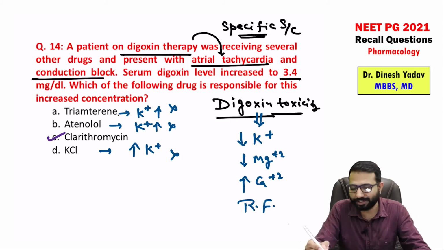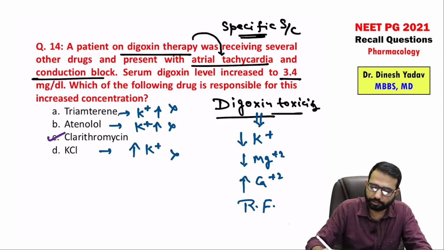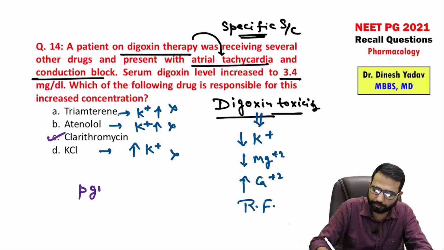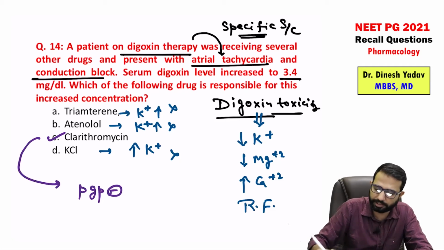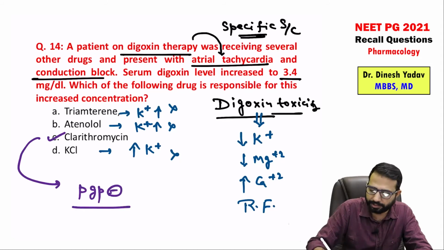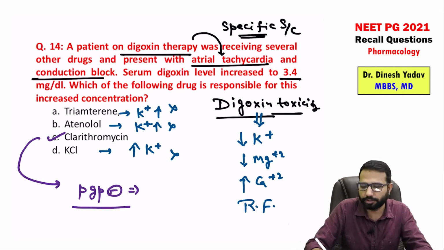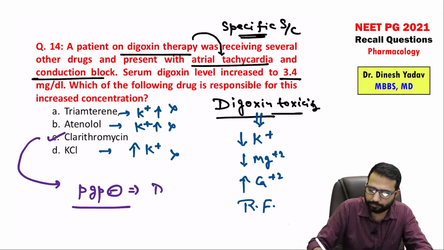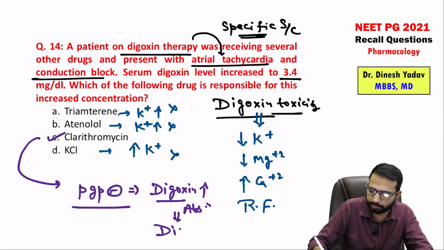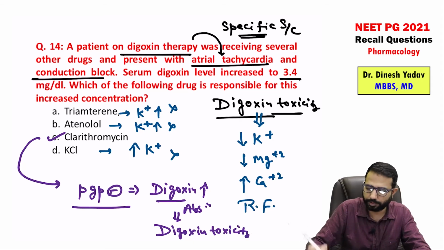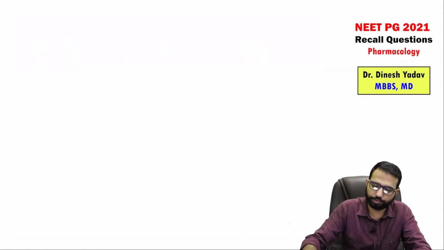But if you want to know why clarithromycin causes the digoxin toxicity, guys, clarithromycin is a P-glycoprotein inhibitor. By inhibiting P-glycoprotein, it is inhibiting the digoxin efflux. Because of that, more digoxin is absorbed. Digoxin absorption will be more, and that's why there is risk of digoxin toxicity. So clarithromycin can cause the digoxin toxicity, right? This is important, so you should know the conditions causing the digoxin toxicity.